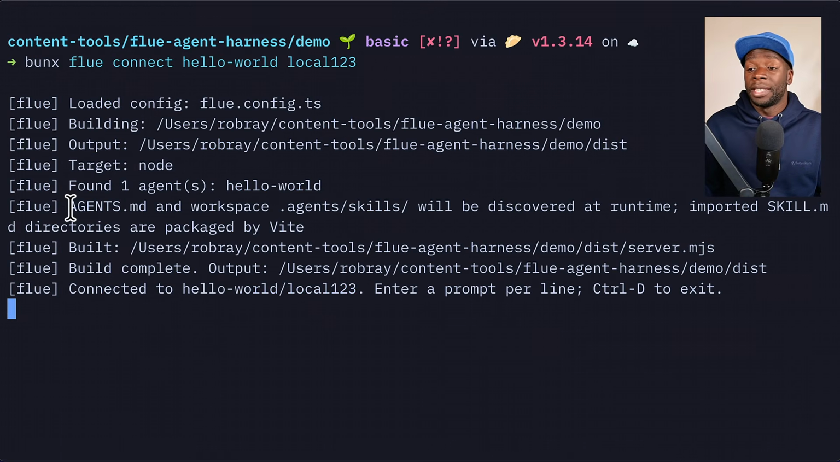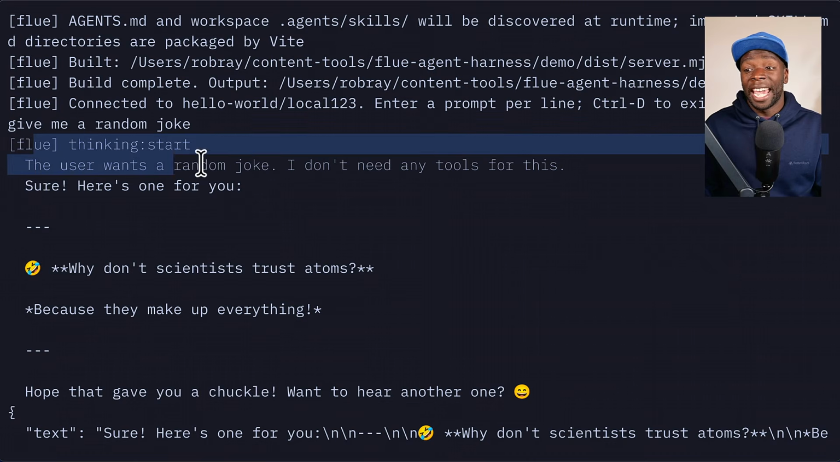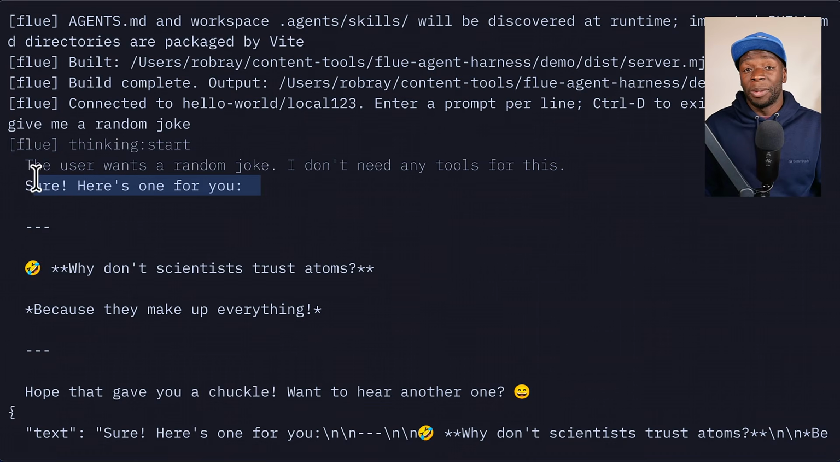the agent it's found. Now we don't have an agent MD file, but if we did, it would use that. And now it's built the agents to this server.mjs file, and it's given us the ability to enter a prompt. So I can say something like, give me a random joke. And here we can see the agent starts thinking, it responds, so streaming its lifecycle.